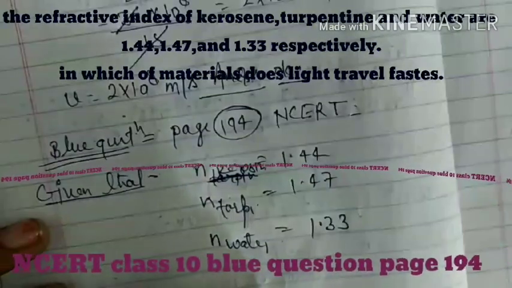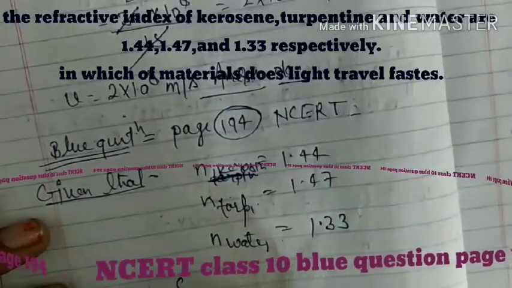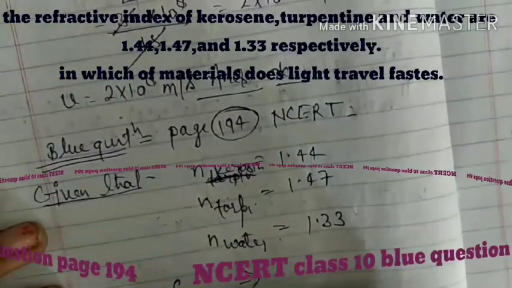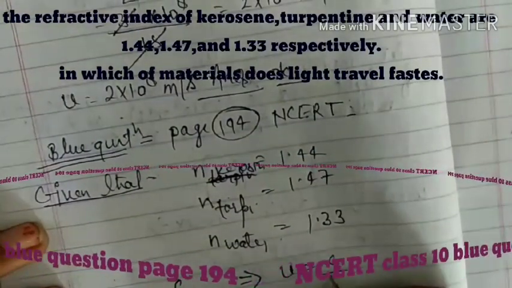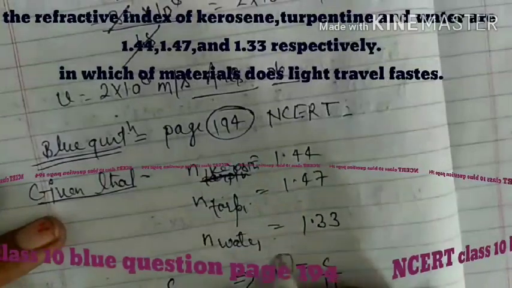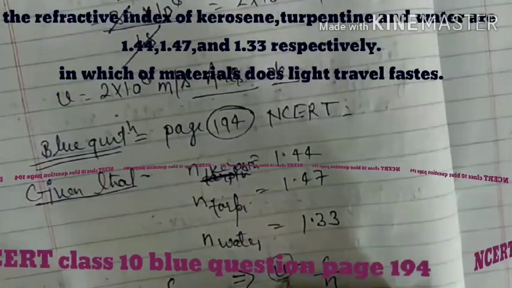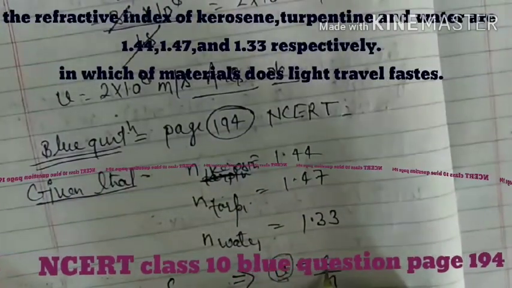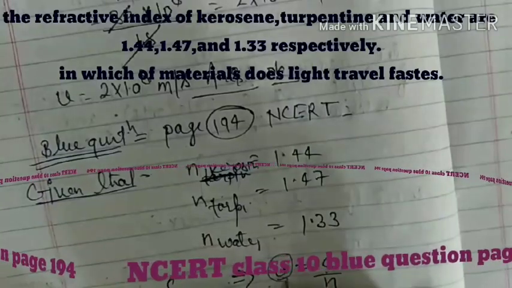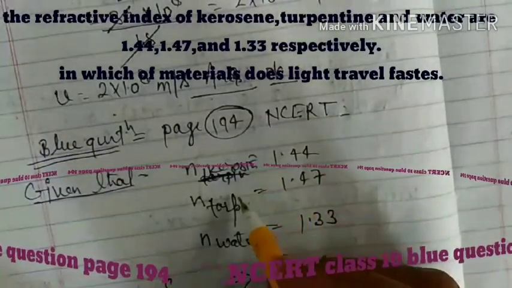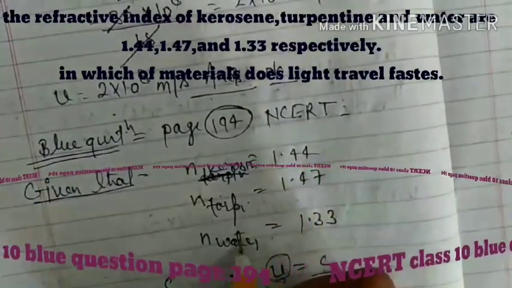We know that n is equal to c by v, then that implies v is equal to c by n, where v is the velocity in that medium and c is the velocity in vacuum. Let me consider that the medium is maybe kerosene, maybe turpentine, maybe water.